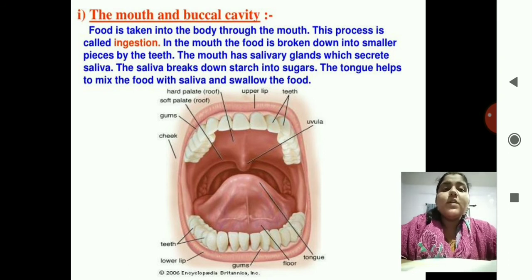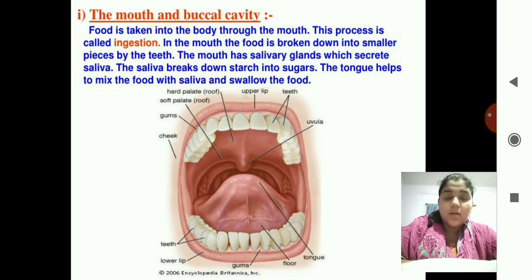So the food is taken into the body through the mouth. This process is called ingestion. You can relate this word with injection. What is done in the process of injection? They push the medicine into your body.